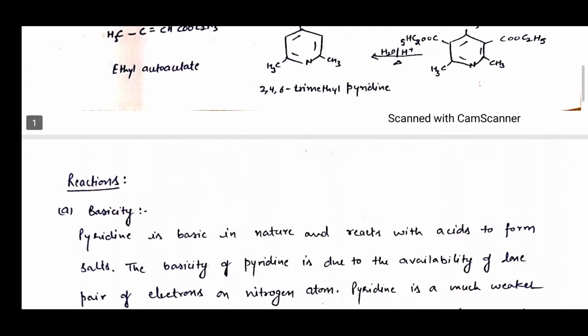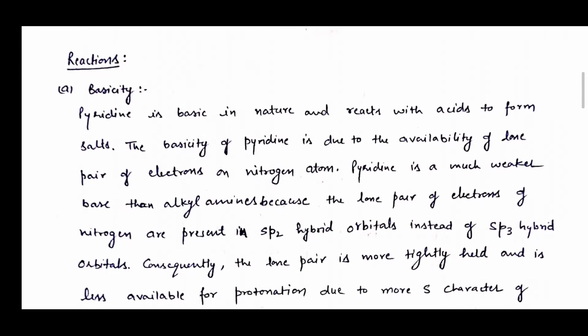Now, what are the different reactions of pyridine? First is basicity. Pyridine is basic in nature and reacts with acid to form salt. The basicity of pyridine is due to the availability of a lone pair of electrons on the nitrogen atom. Pyridine is a much weaker base than alkylamine because the lone pair of electrons of nitrogen is present in an sp2 hybrid orbital instead of an sp3 hybrid orbital.